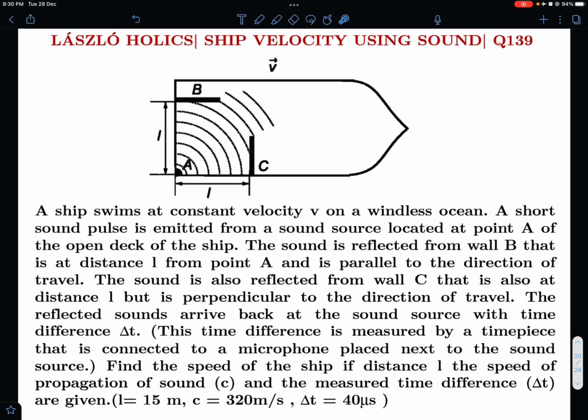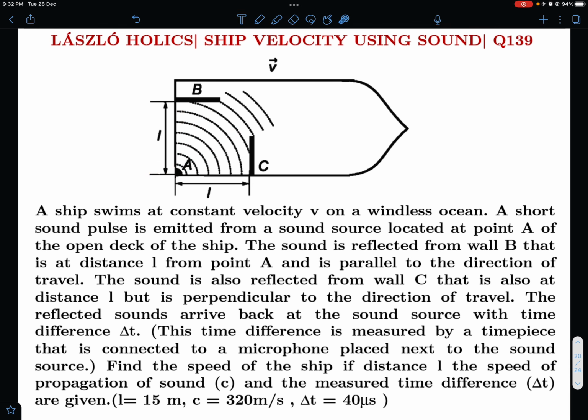So what's the problem? A ship swims at constant velocity v on a windless ocean. I felt very odd when I read "ship swims." Probably somebody translated it from Hungarian and translated it as "swim," probably not very well versed with English. I would have written "sails." So a ship swims at constant velocity v on a windless ocean. A short sound pulse is emitted from a sound source located at point A of the open deck of the ship. So this is a point on the open deck, and this sound will travel in all directions.